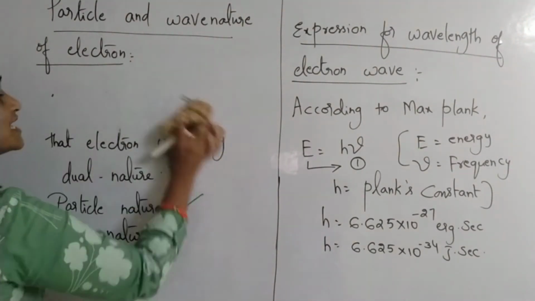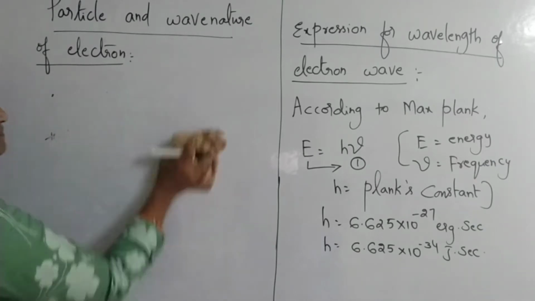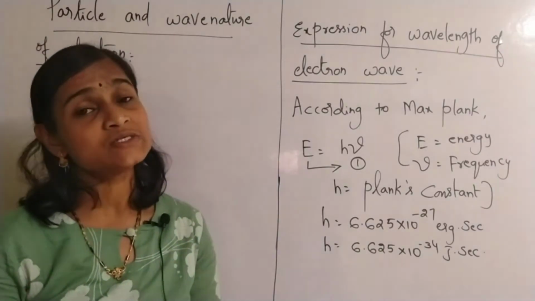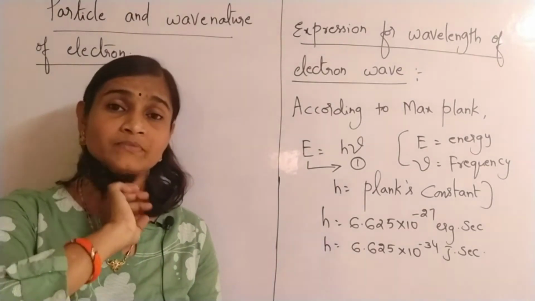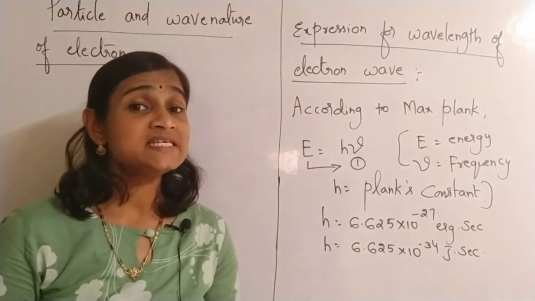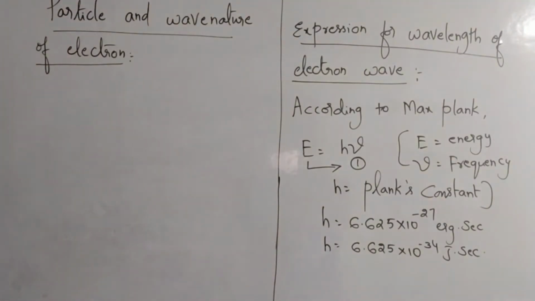Now, we also have to recall one more equation which is proposed by Einstein's mass-energy relationship. Did you remember? What is Einstein's mass-energy relationship? The energy of a photon can be calculated on the basis of what? Mass of that particular electromagnetic radiation. E is equal to what? mc square. Okay, did you remember? What is Einstein's mass-energy equivalence relation?